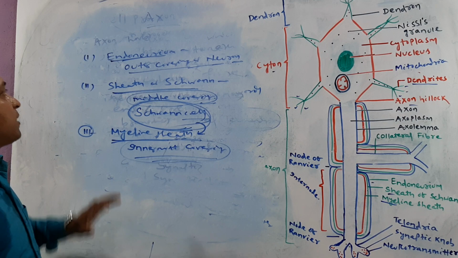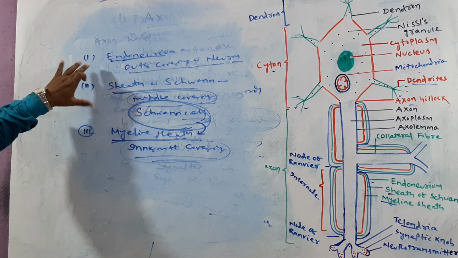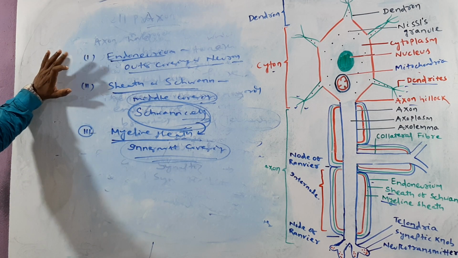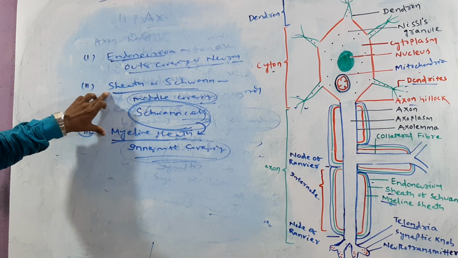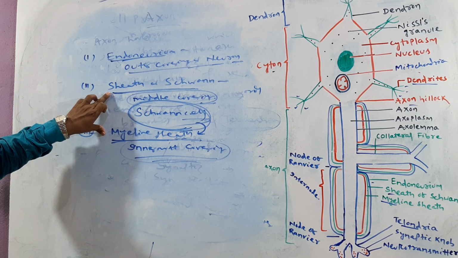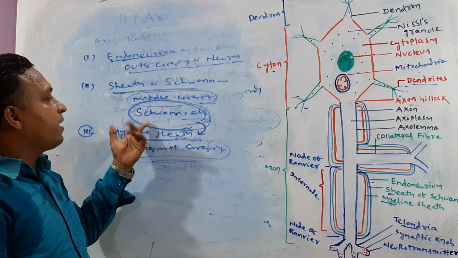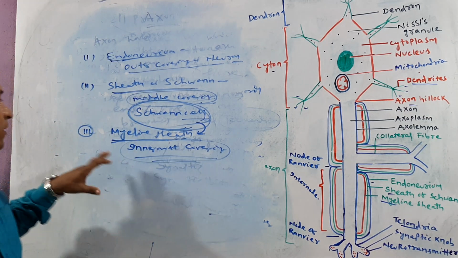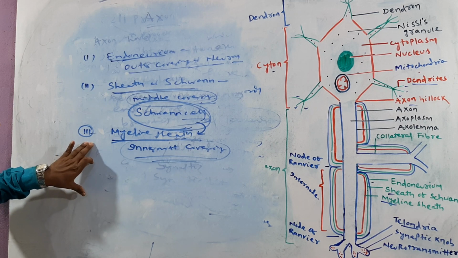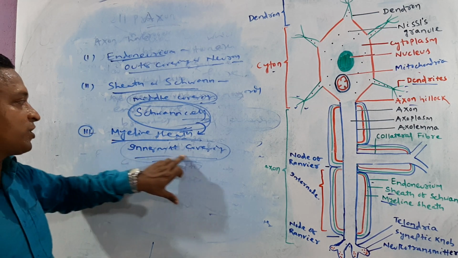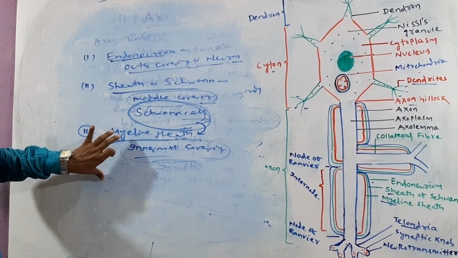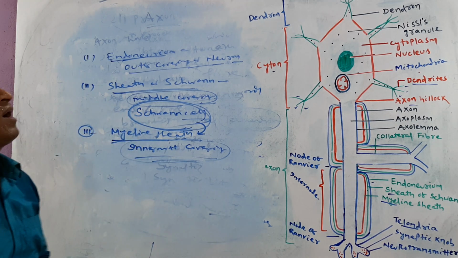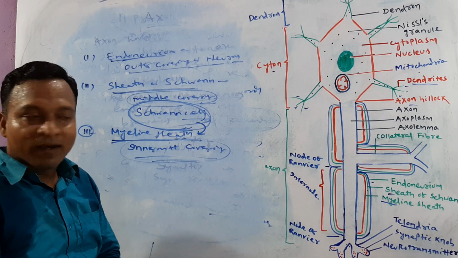The neuron is covered by three coverings. The first one we can call endoneurium, the outermost covering. And the second one we can call which one? Sheath of Schwann. This is the middle covering, which is made up of Schwann cells. Next one is called myelin sheath, the innermost covering. And very interestingly, the myelin sheath is basically secreted by which cells? Schwann cells. Clear?